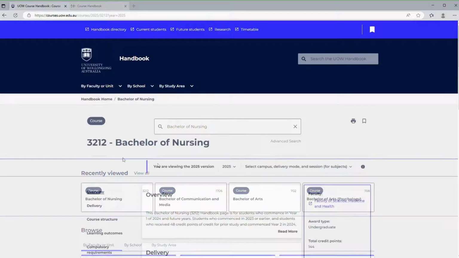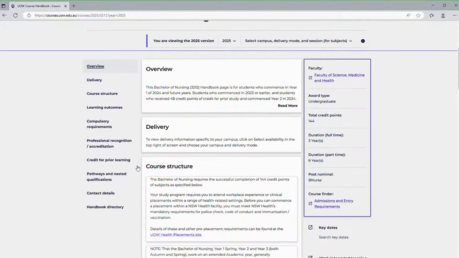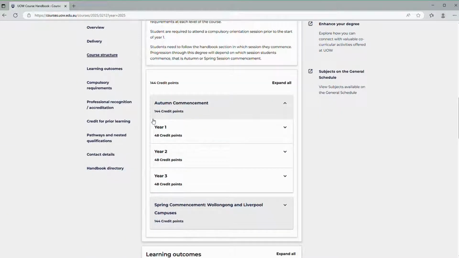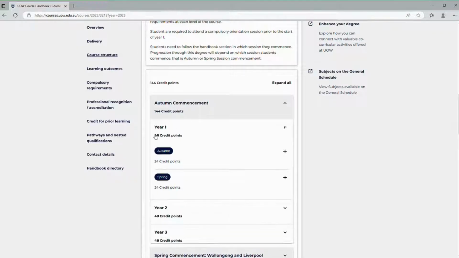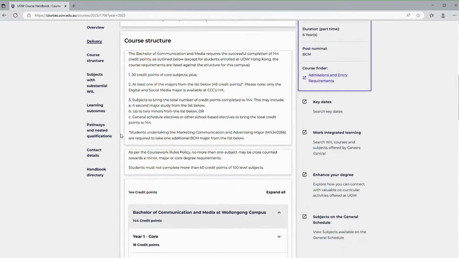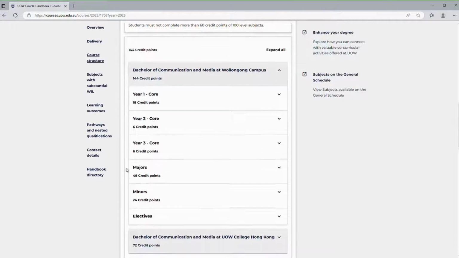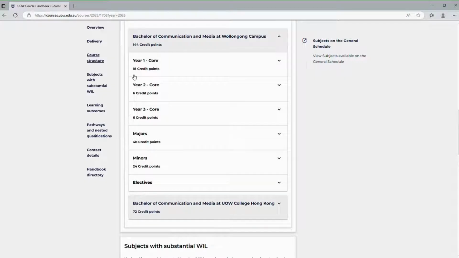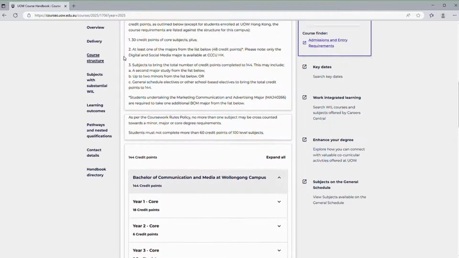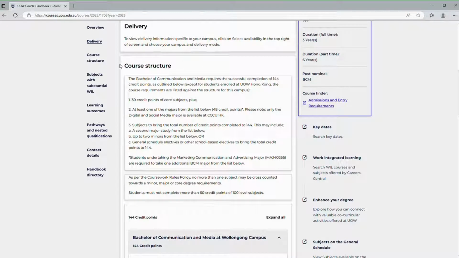Your handbook may have a year-by-year structure that will list the subjects you will need to complete in each year, or your handbook may be set out with a list of majors, minors, and electives on offer for your course. You must read the course structure section of your handbook closely.